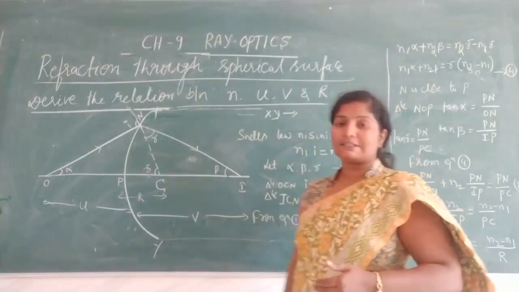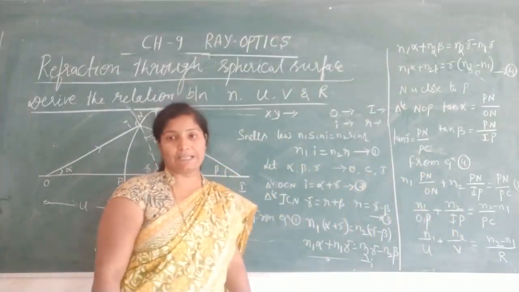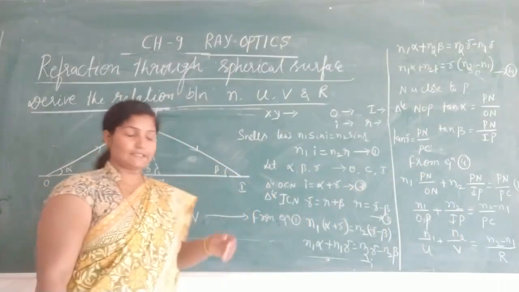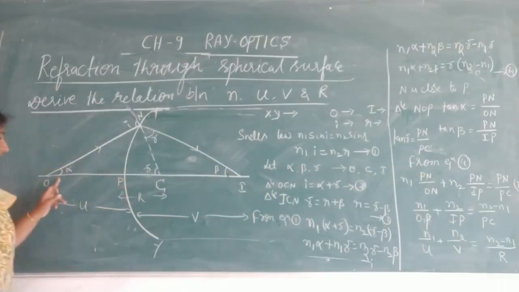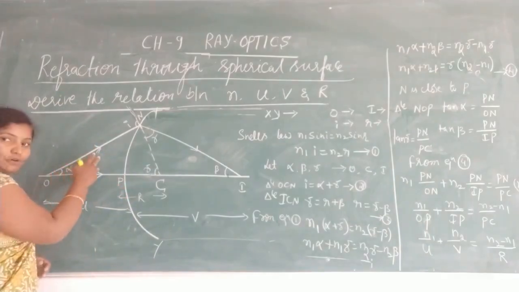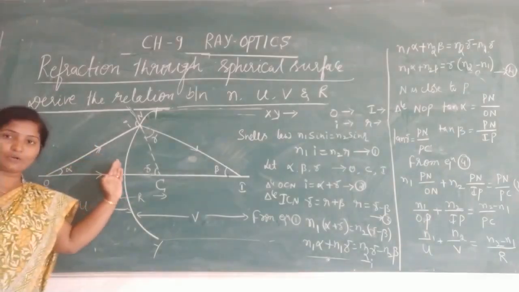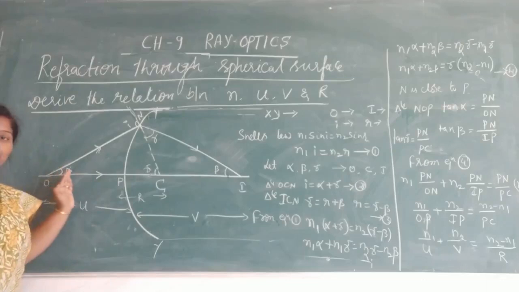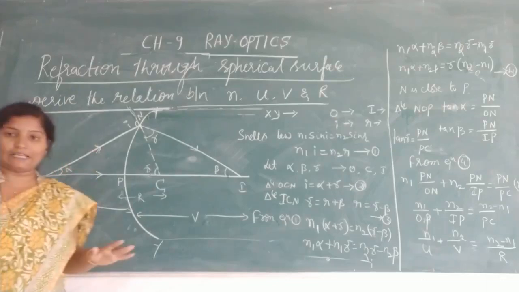Now let us discuss object distance and image distance. See here, this arrow mark represents the direction of incident rays. Incident rays are going like this. Therefore object space is the region which consists of incident rays.